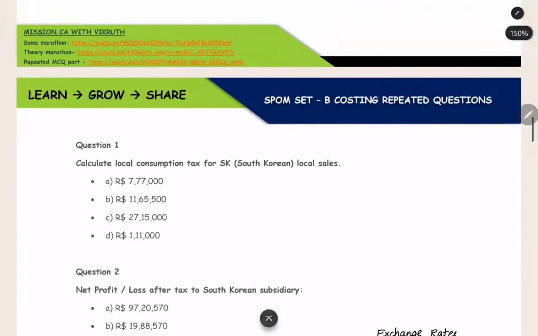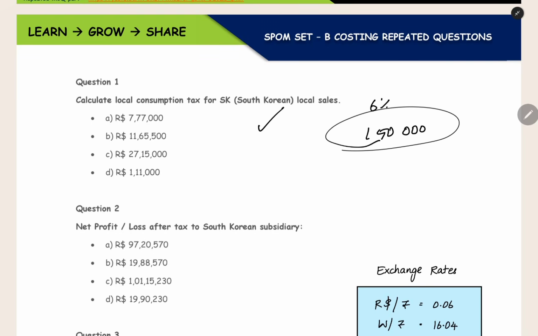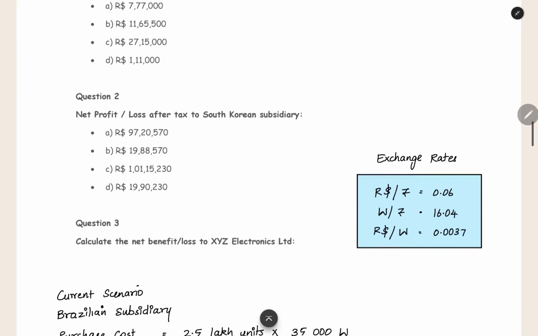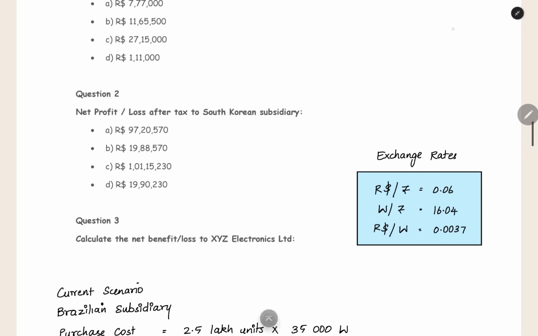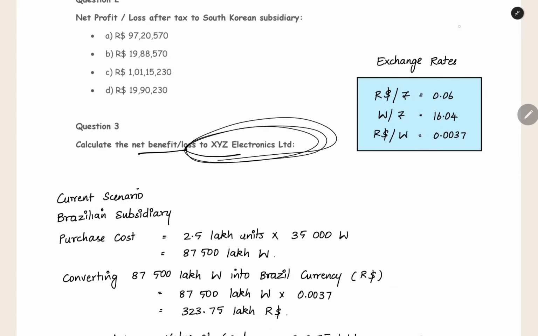Now, they have asked three questions. Calculate the local consumption tax. The local consumption tax they are paying, the 6% additionally for the 150,000 units that they are going to sell within South Korea itself. That local consumption tax they are asking. And then the net profit or loss after tax to the South Korean subsidiary. Due to this proposal, what is the net profit or loss to the South Korean subsidiary? That is what they are asking. And then the net benefit or loss to the company as a whole. This is also what they are asking.